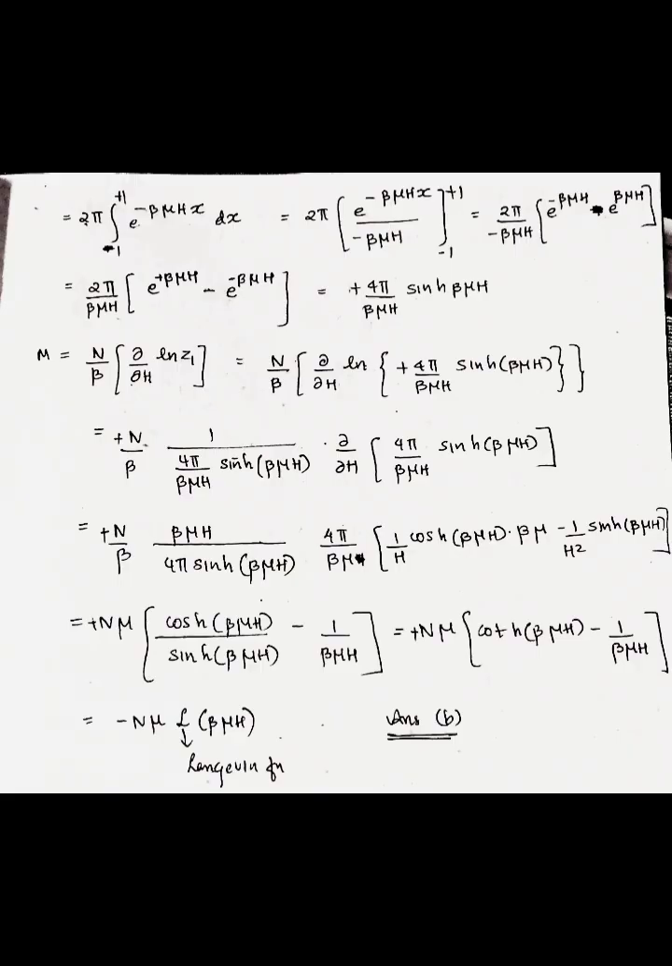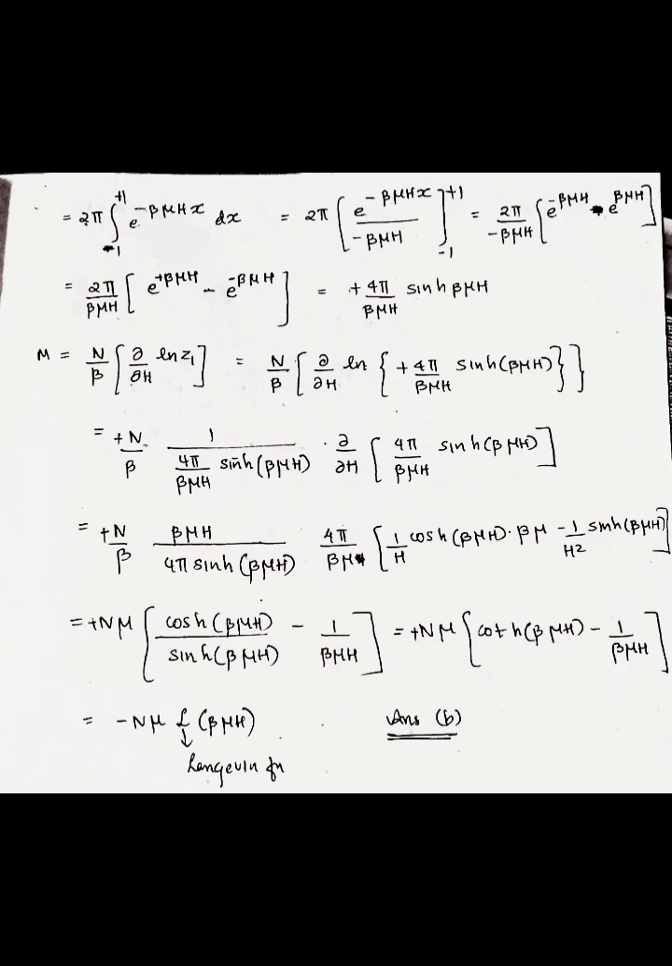This is equal to 2 pi by minus beta mu h into e raised to minus beta mu h minus e raised to beta mu h. So this is equal to 2 pi by beta mu h into e raised to beta mu h minus e raised to minus beta mu h. This is equal to 4 pi by beta mu h into sinh beta mu h.